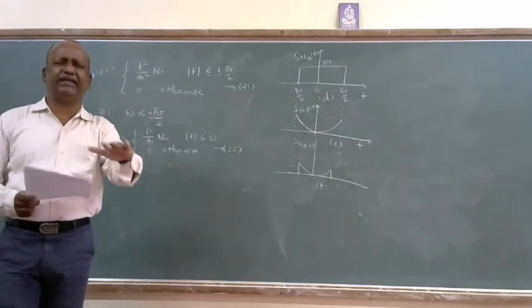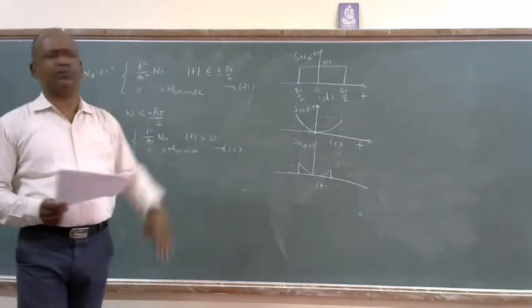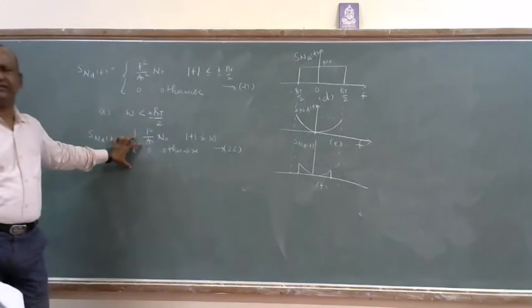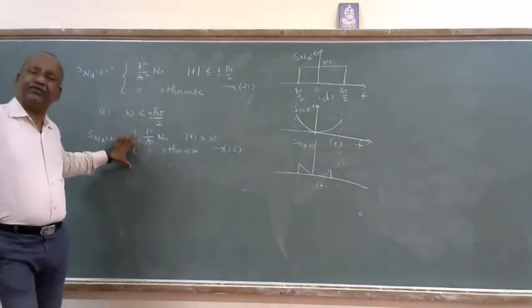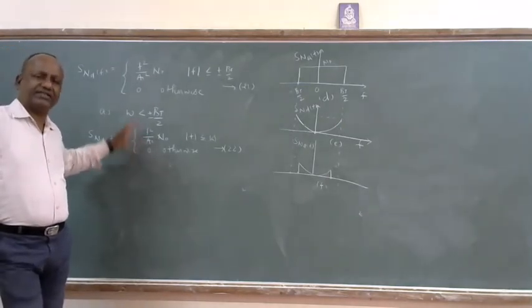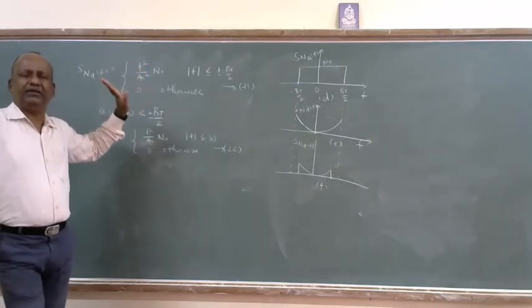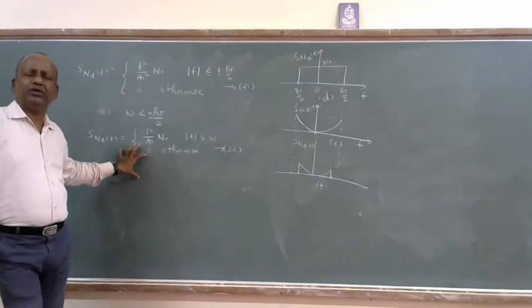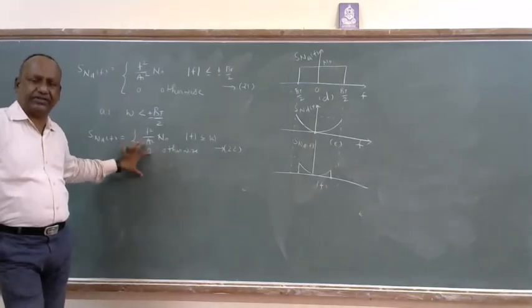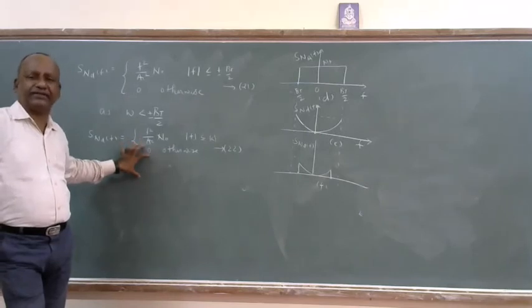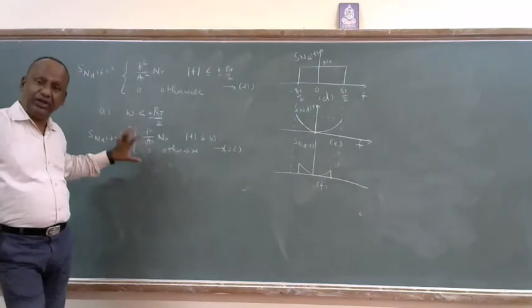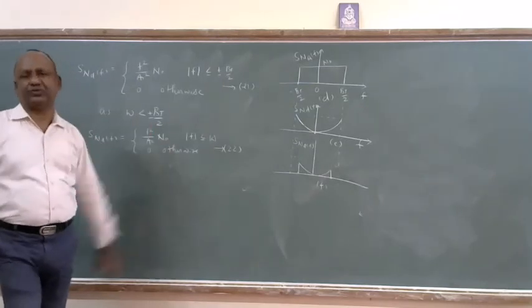The entire receiver output is available with this power spectral density of noise. The signal component average power K_f squared P we already calculated. Now I want to calculate the average power of the noise component at the receiver output.